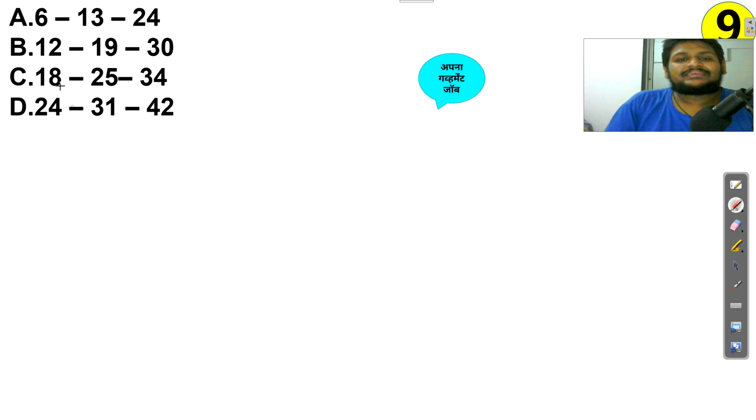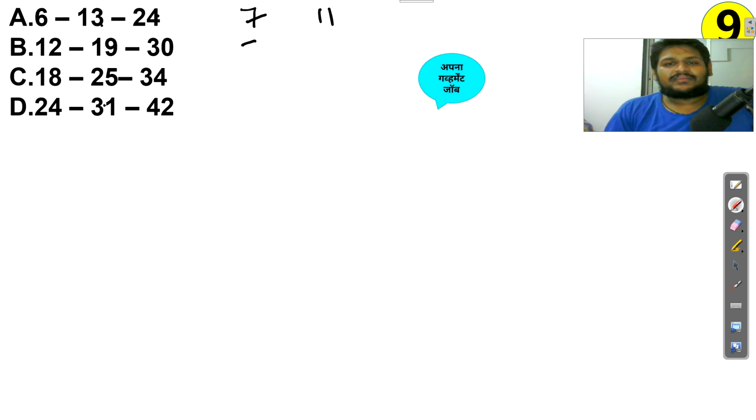Okay, question number 9. You can see 6, 13, 24, 12, 19, 30, 18, 25, 34 and 44, 7, 31, 24, 31 and 42. The gap is very little, so let's do it with subtraction or addition. From 6 to 13 there is a gap of 7, and 13 to 24 a gap of 11.